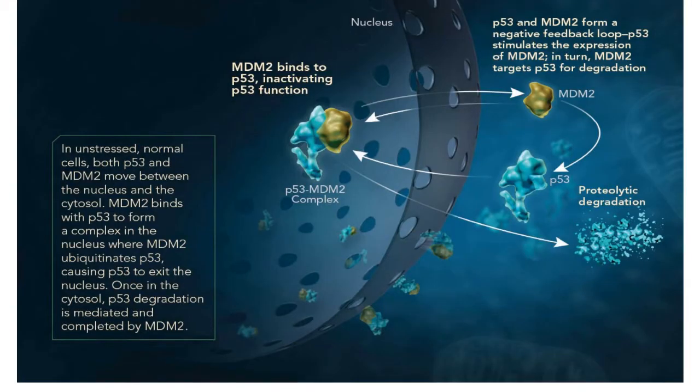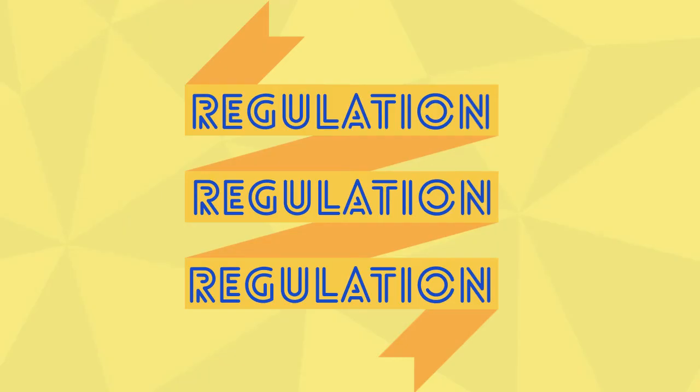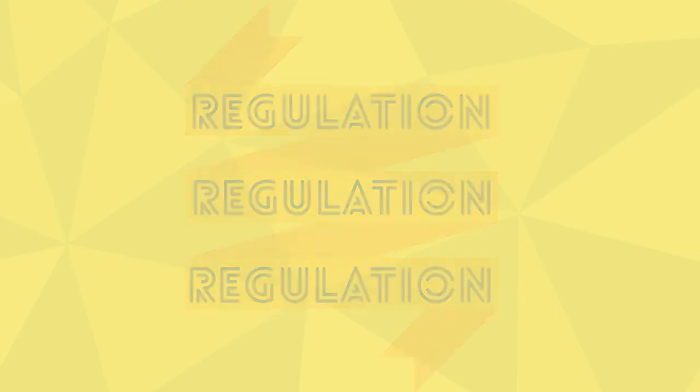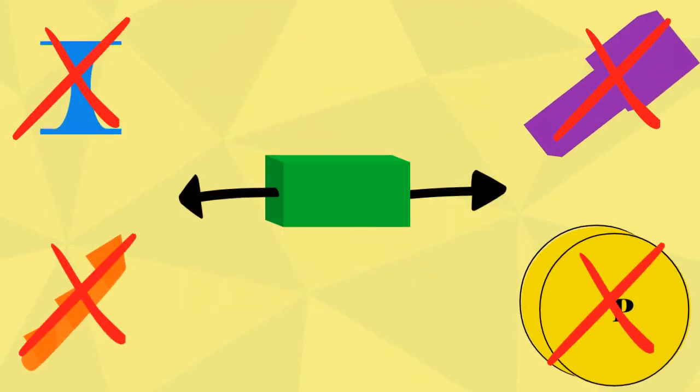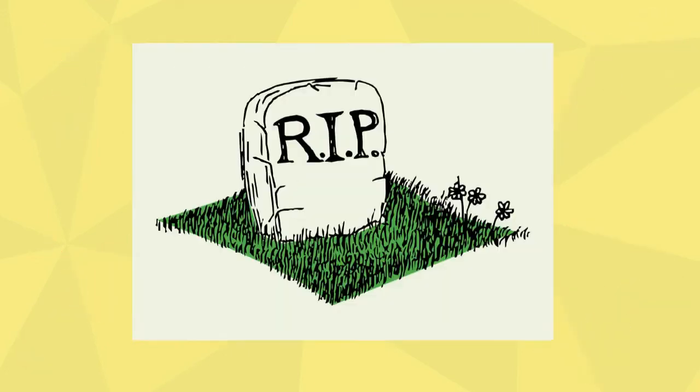But what about when p53 doesn't stop working? Without MDM2, p53 will bind to everything and cause a halt to the cell cycle or cell death. This is extremely harmful during development when cells must divide constantly. As you can see, p53 must be kept at a high standard of regulation because incorrect regulation in either direction can create harmful results that in both cases have the potential to lead to death of the organism.